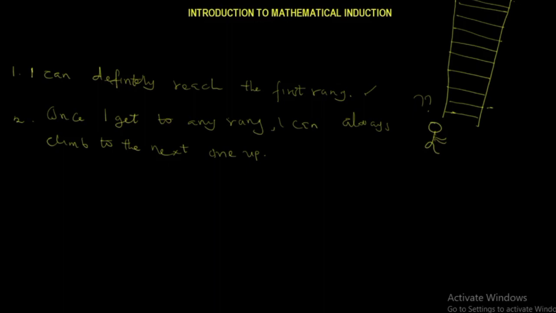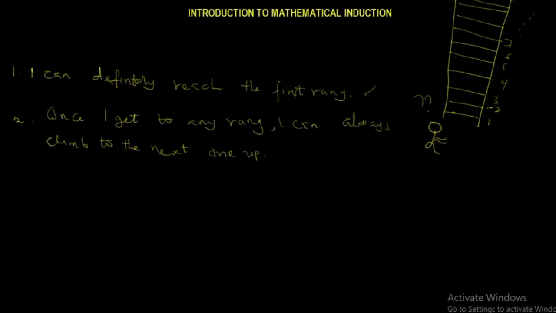So let's make some assumptions here. Assume the ranks of the ladder are labeled as positive integers: 1, 2, 3, 4, 5, 6, 7, and so on, because it's infinite. Now think of a specific property that a number might have. Instead of reaching an arbitrary high rank, we can talk about arbitrary positive integers having that property.